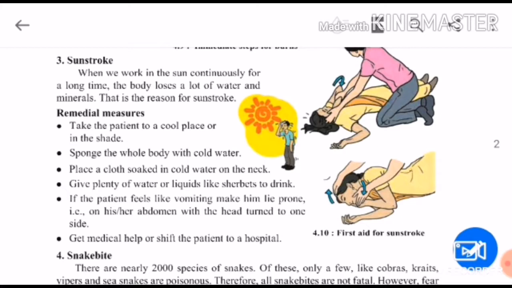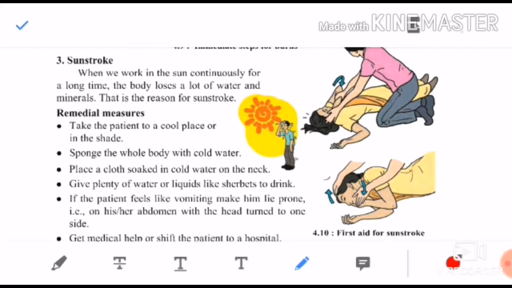Burns were of two types: minor burns and serious burns. Today, two or three more we are going to see. Let us start. Third one is sunstroke. What is meant by sunstroke? When we work in the sun continuously for a long time, the body loses a lot of water and minerals. That is the reason we get a sunstroke.